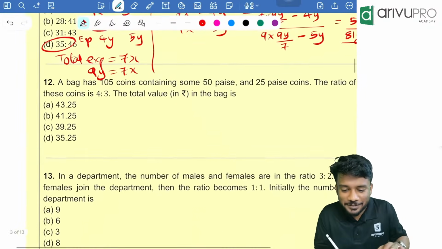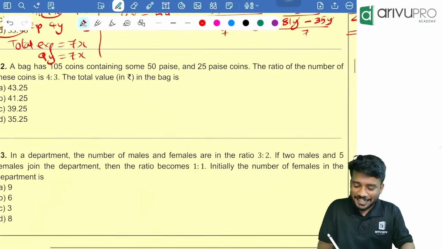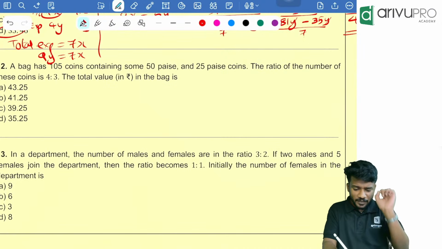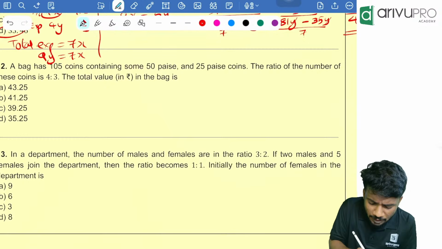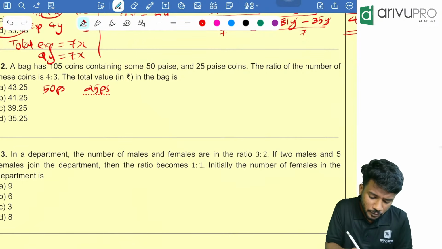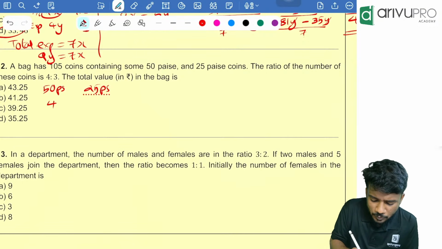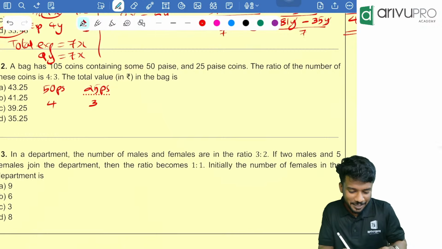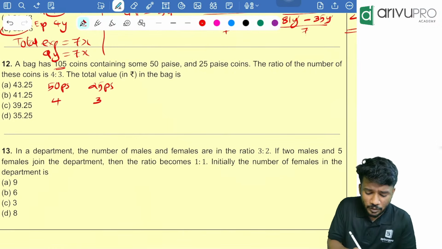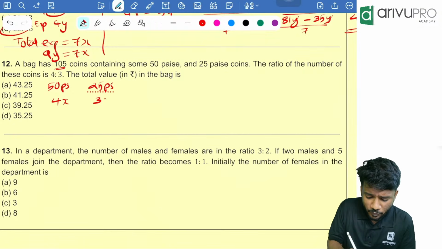Next question. Hi Supriya. Good evening. Next question. We solved the same question in the marathon. A bag has 105 coins containing 50 paise and 25 paise coins. The ratio of the numbers of those coins is 4:3. Then how many coins are there in total? 105. So can I write it as 4x and 3x?